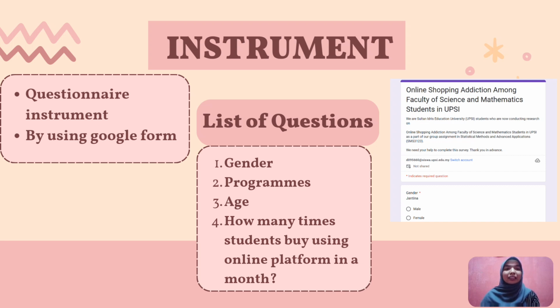Our instrument in this study is a questionnaire. We collect data by using Google Form. There are lists of questions in the Google Form, about their gender, programs, age, and how many times they buy using online platforms in a month.